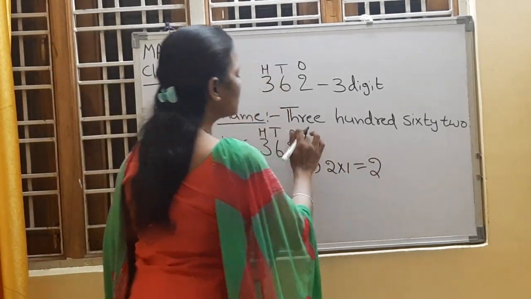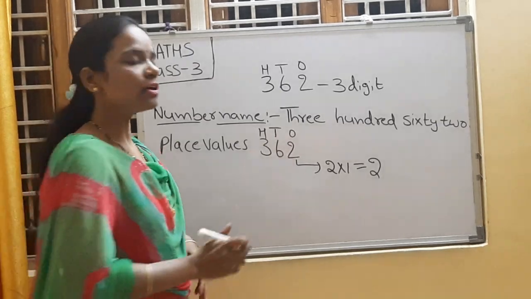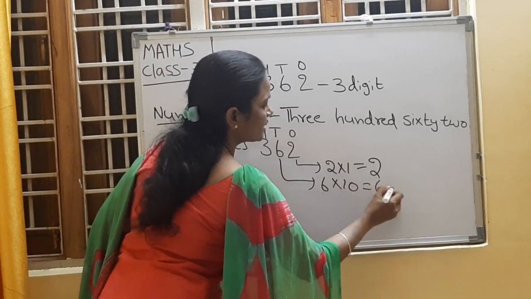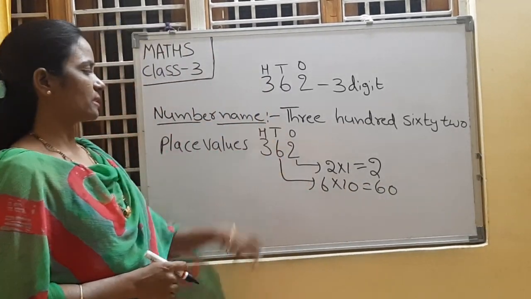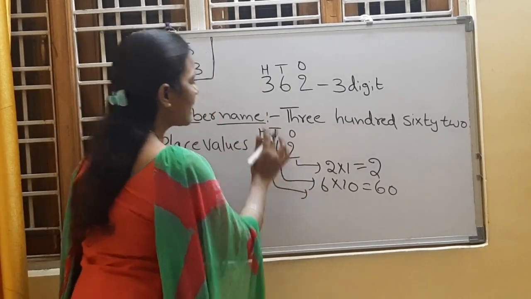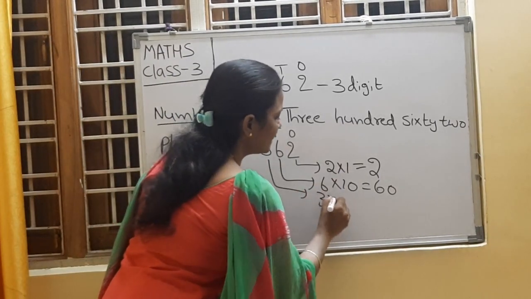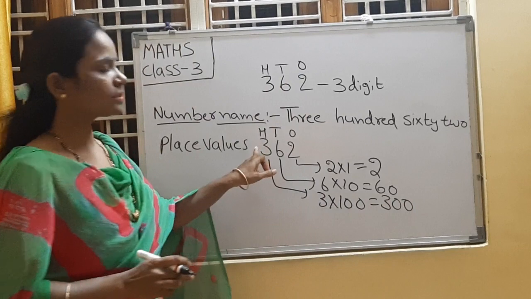As 6 is in tens place, the place value of 6 is 6 into 10. 6 tens are how much, children? 60. As 3 is in hundreds place, the place value of 3 is 3 into 100. 300 is the place value of 3.